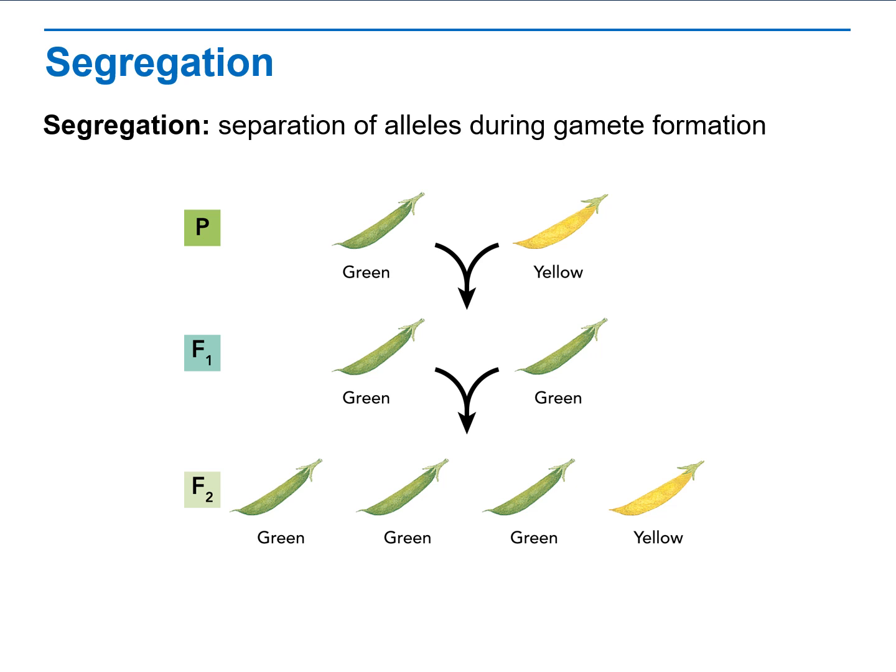What Mendel could conclude from this is that the yellow trait reappeared because the F1 generation must have had both green and yellow alleles, even though it only had green pea pods. Why didn't the allele for yellow color show in the F1 generation? This shows us that the yellow allele is recessive. We know that it was present, but it was masked by the dominant allele for green color.